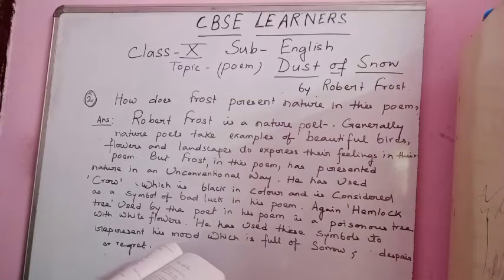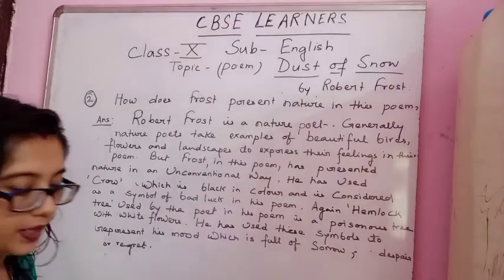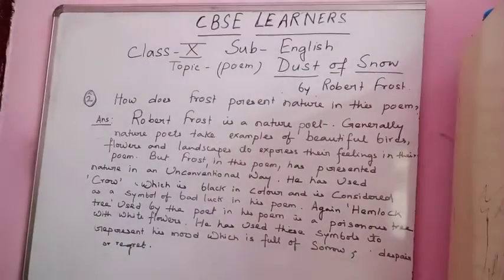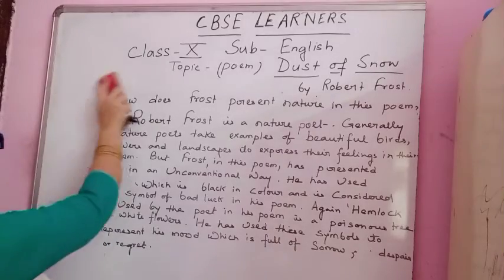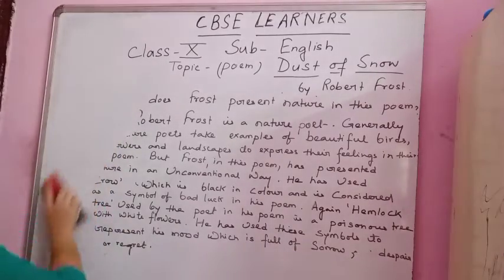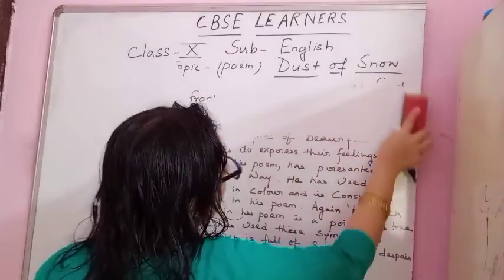Now see the number 3. What do the crow and hemlock tree represent? Joy or sorrow? Okay. So what does the dust of snow that the crow shakes off a hemlock tree stand for? Okay. So number 3, you see, this is with continuation of this question. But still you can write it separately, because it can come for the short answer type also. Okay. So let's see the number 3 of the question number 2.